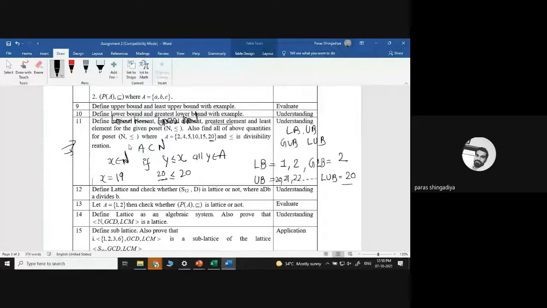The LUB will be the least upper bound; sorry, I put the wrong answer here. The greatest lower bound will be 2 here, and the least upper bound means 20. Least upper bound means the minimum, smallest value in the upper bound, that is called the LUB, and that is 20.